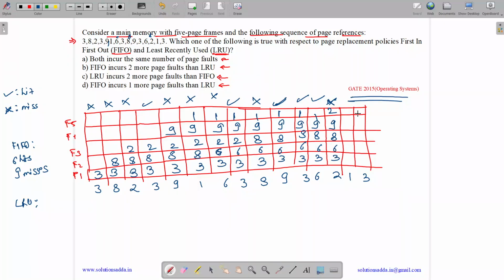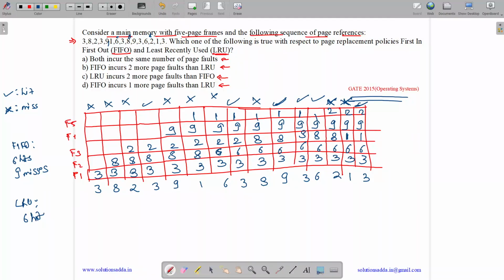Now 1. 1 is a miss. So among 3, 6, 8, 9, 2, which is the least recently used? 2, 6, 3, 9, 8. So 8 is least recently used. It is replaced by 1. It's a miss. Now 3. 3 is a hit. So we get 3, 6, 1, 9, 2 with a hit. So how many hits? 1, 2, 3, 4, 5, 6 hits.